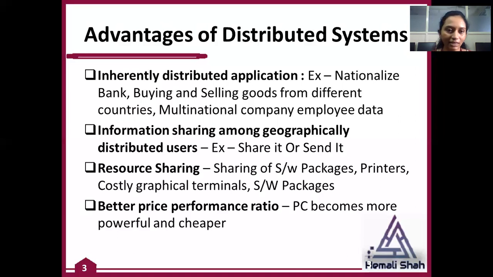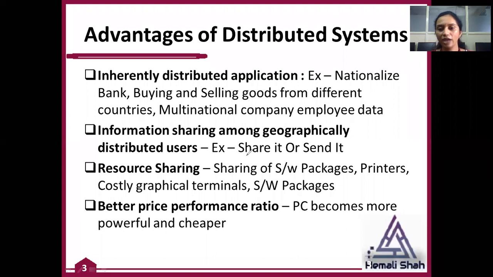The second advantage is information sharing among geographically distributed users. Say, for example, you want to send a file or share something, and the person is not available at the same location.